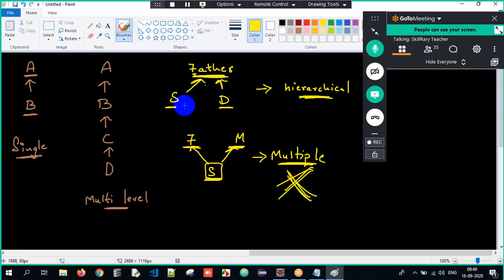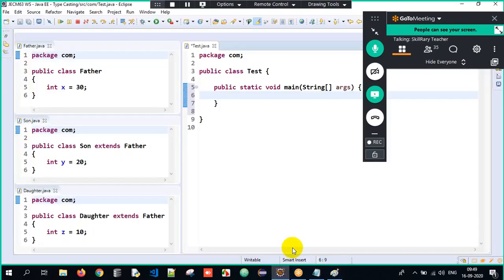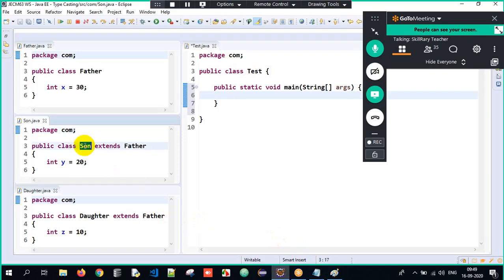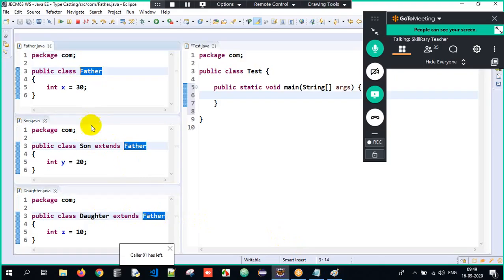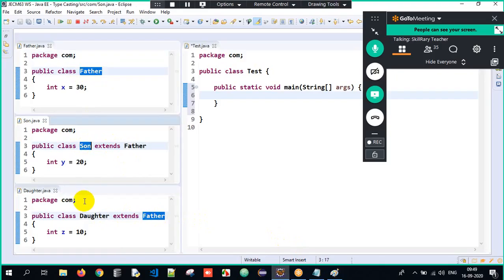And one superclass having multiple subclasses is called hierarchical. So in my current program, sir, son is also inheriting father and daughter is also inheriting father. So one superclass but multiple subclasses. So what type of relationship is it? It is hierarchical inheritance. Got it?